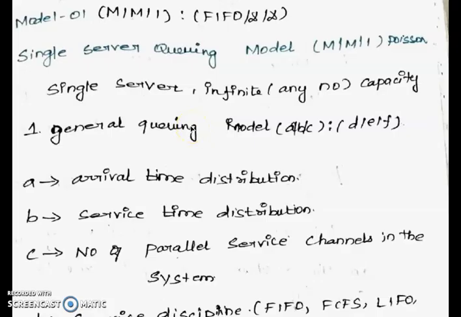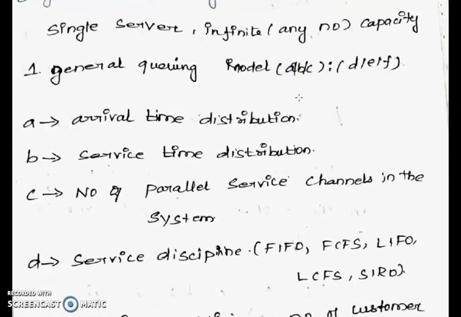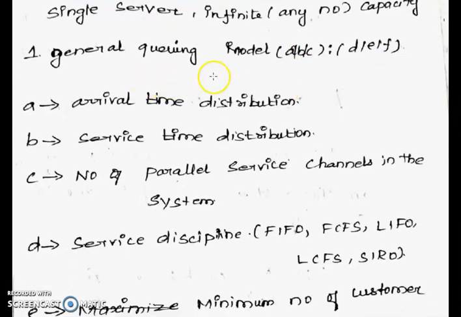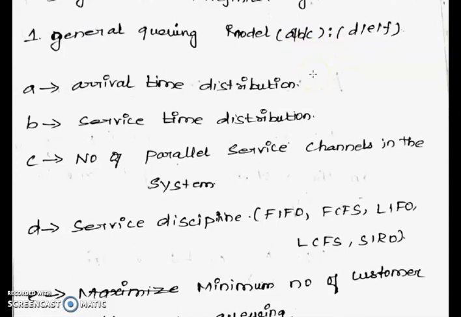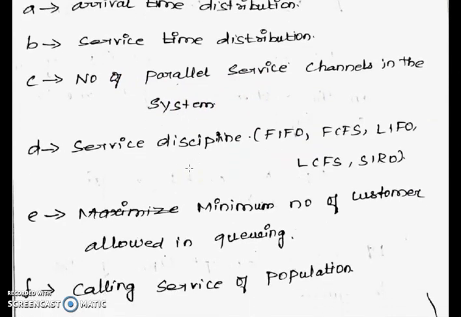First, we have the general queuing model. What is a general queuing model? It is a/b/c : (d/e/f). What is the meaning of that? In a general queuing model, A is the arrival time distribution, B is the service time distribution, C is the number of parallel service channels in the system, and D is the service discipline.